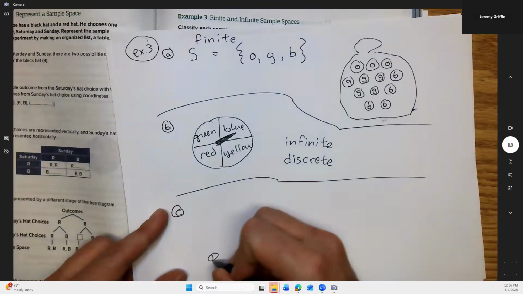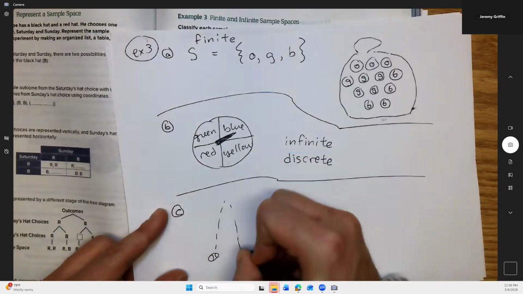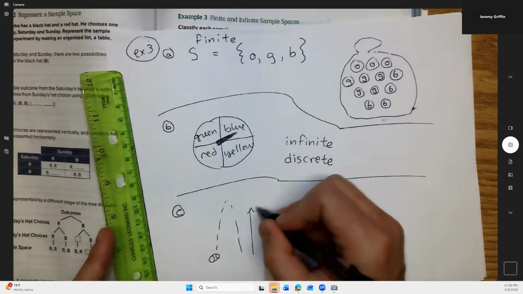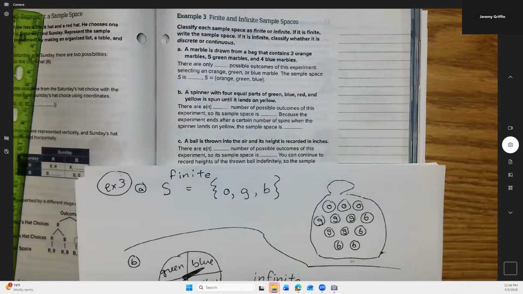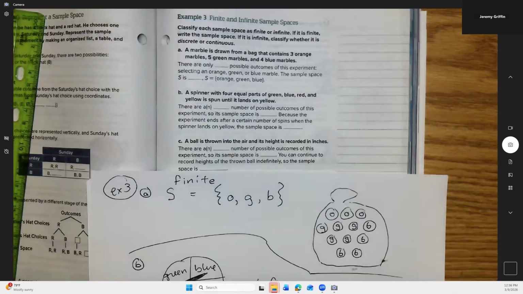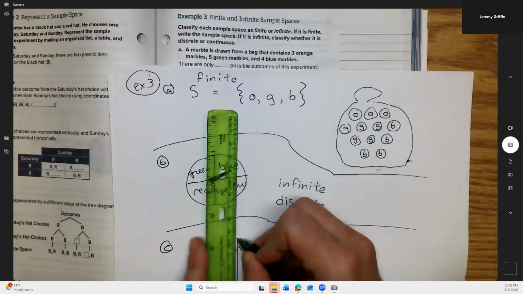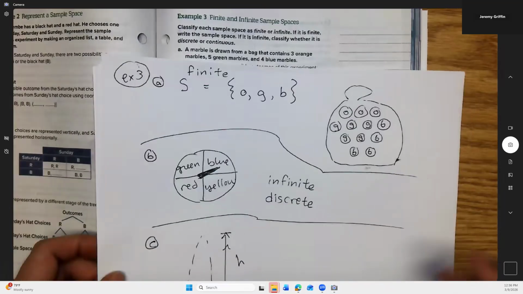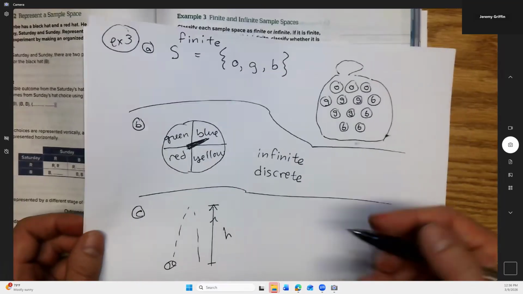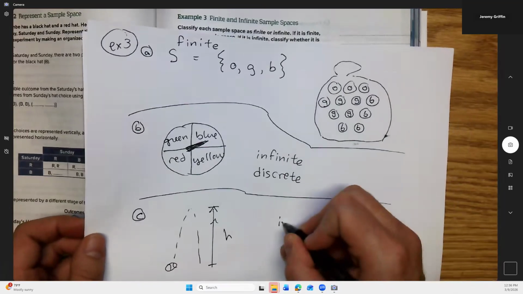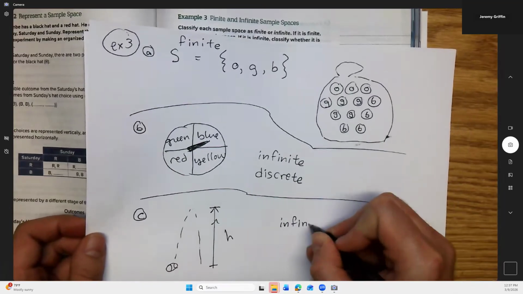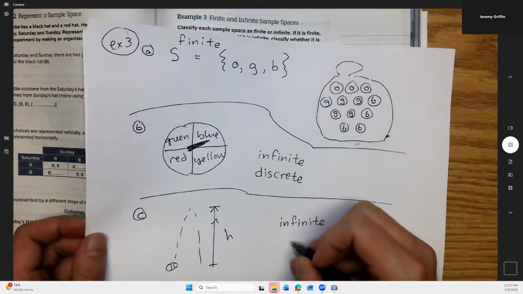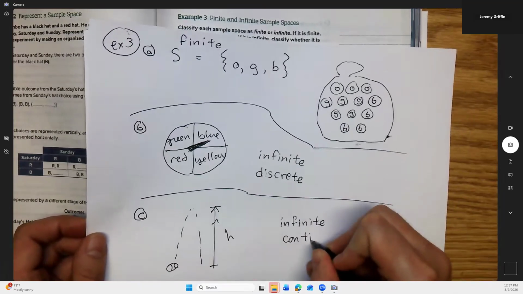So here, give you guys a picture. Take a ball, throw it in the air. Okay, and we're saying what's the height of this ball? Maybe it's maximum height. Maybe that's what's implied. So it's not about how high the ball goes, but it could really go any height. And if you're allowed to include real numbers, there's an infinite number of possibilities. And it would be continuous.